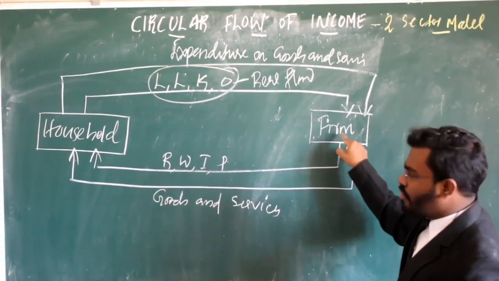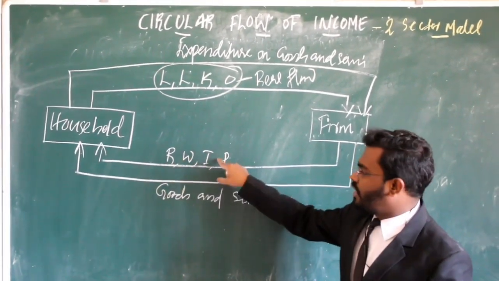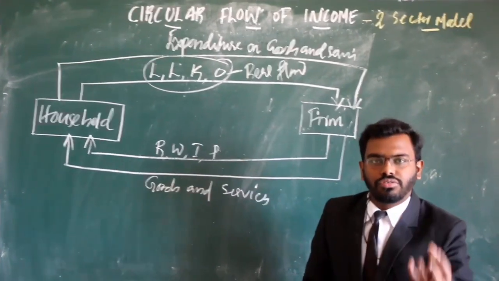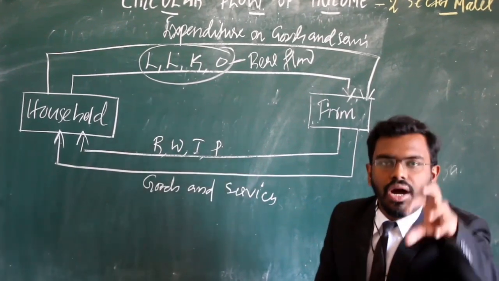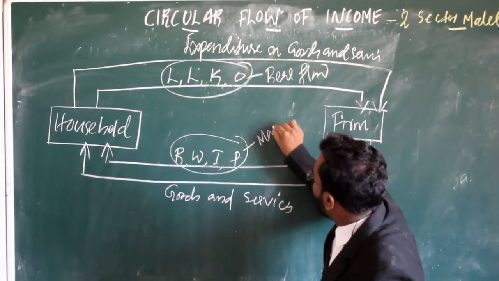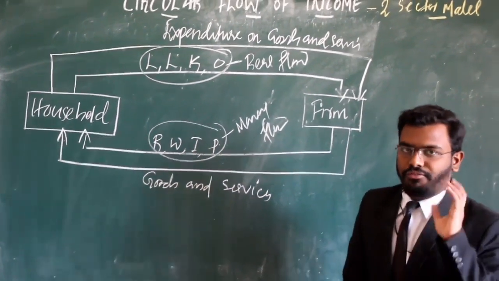At the same time, from firm to household, there is a flow of rent, wage, interest and profit. Whether it is in the form of money or goods, it is in the form of money. So this flow is known as money flow.